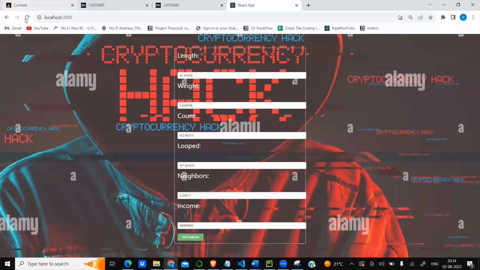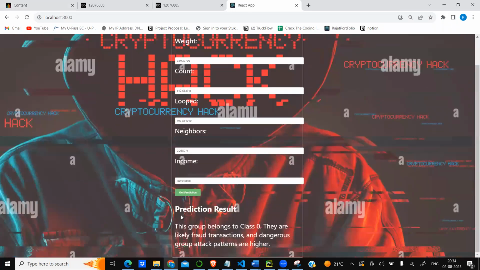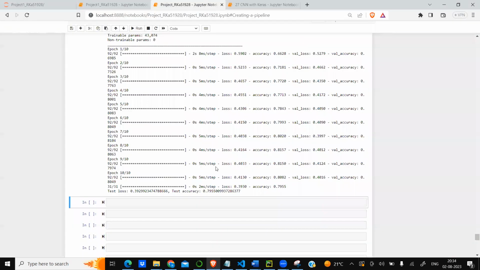This is my React app. When I start it, I click on get prediction. Here I get the prediction results. These groups belong to class 0. They are likely fraud transaction and dangerous group. This is not a part of the project, but just to integrate it, I performed this.